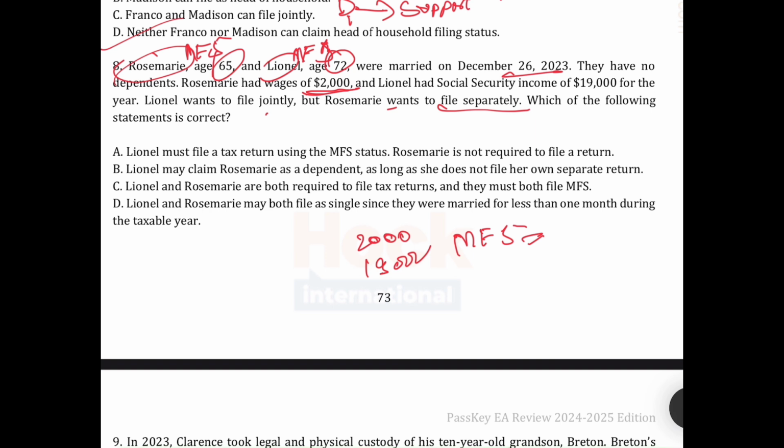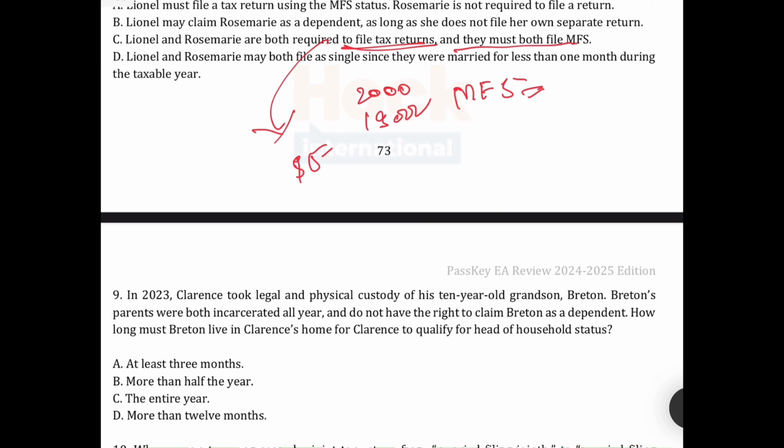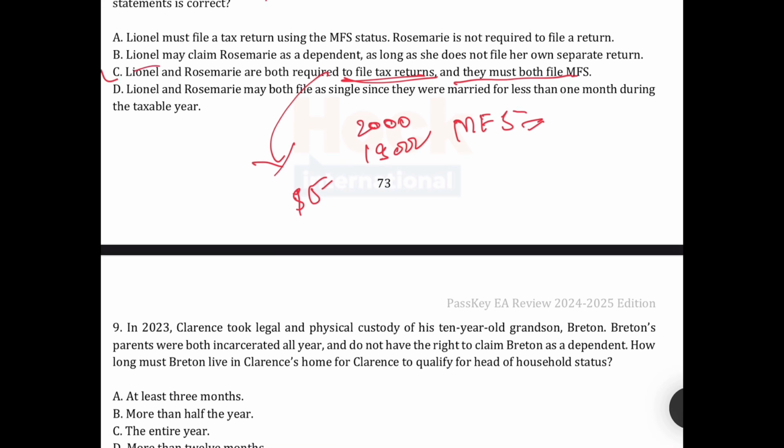The correct answer is that both are required to file a tax return. They are required to file a tax return because the threshold limit for MFS is $5. They must both file MFS. Correct? Yeah, the correct answer is C.